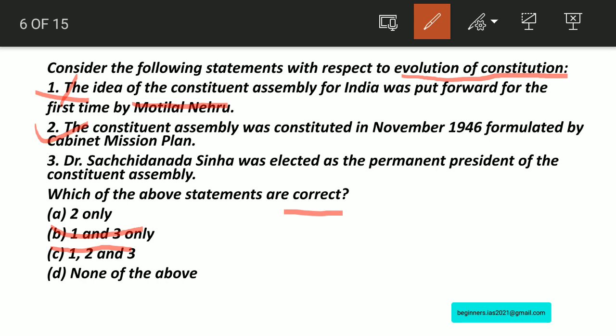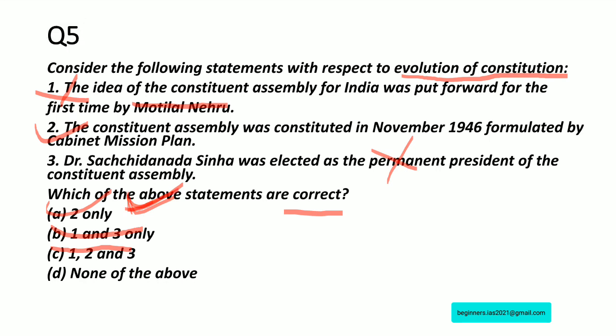If you take statement number 3, Dr. Sachidananda Sinha was elected as the temporary president, not permanent president, of the Constituent Assembly. Therefore, this statement is wrong. Therefore, 2 only is the right answer, that is A, 2 only, for question number 5.